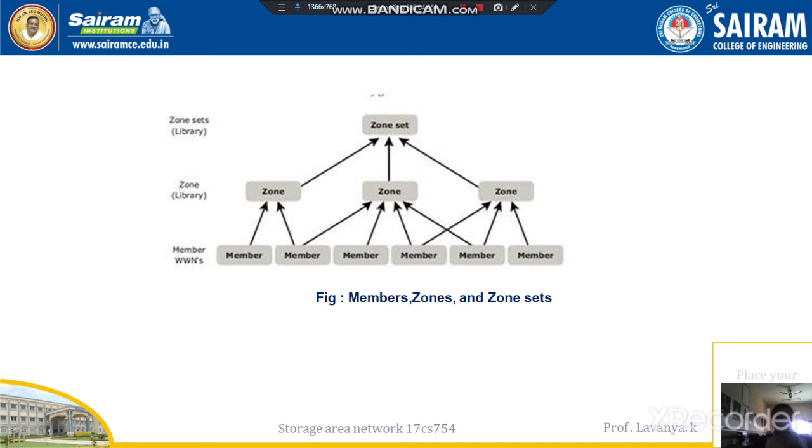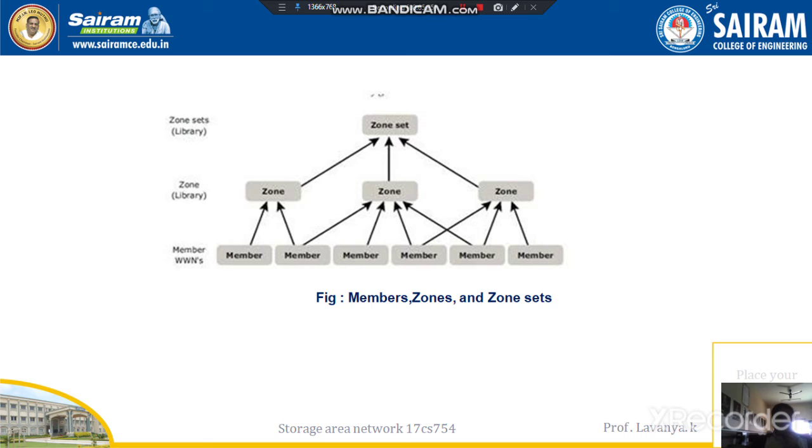Multiple zone sets may be defined in a fabric, but only one zone set can be active at a time. I am repeating: multiple zone sets may be defined in a fabric, meaning they are in one particular network, but only one zone set can be active at a time.